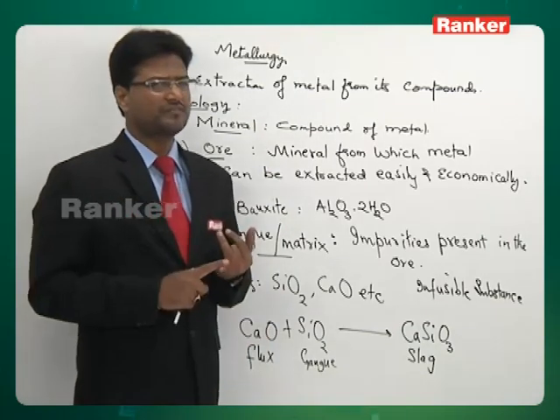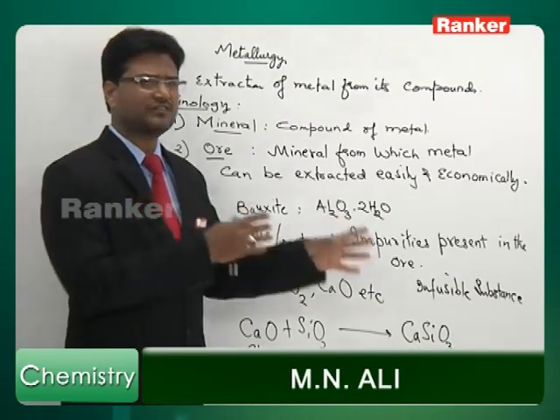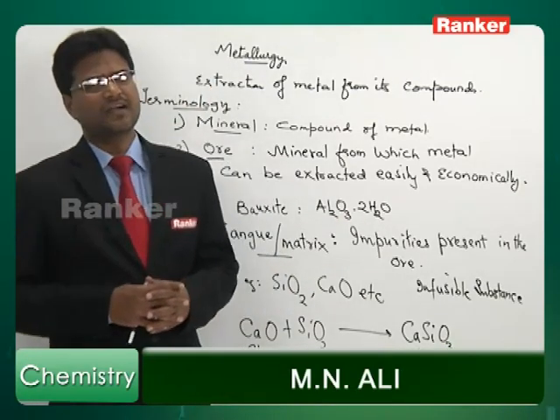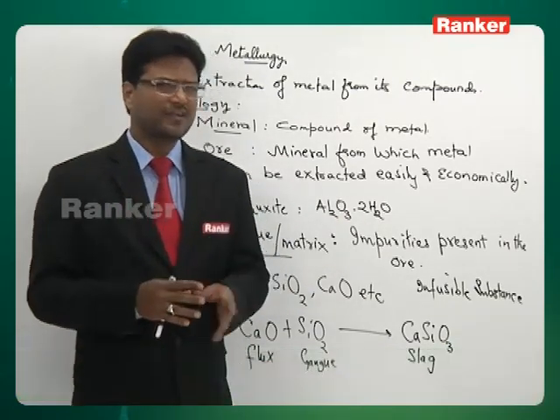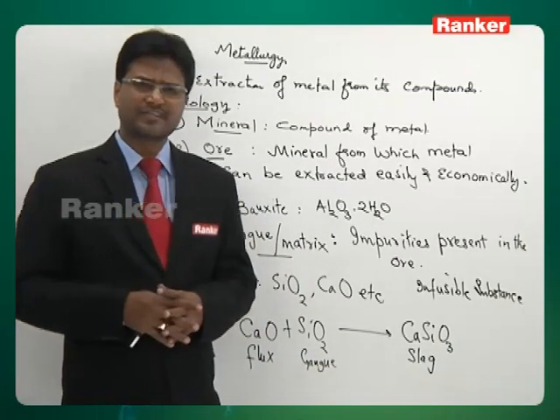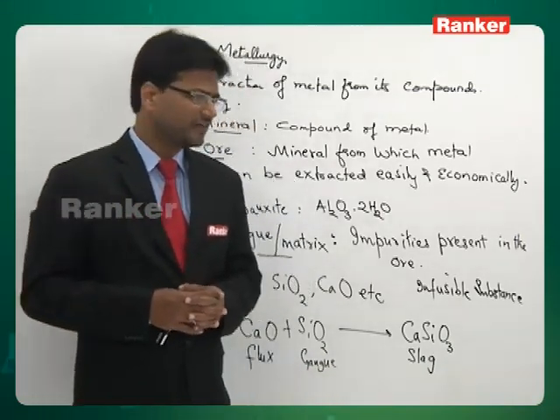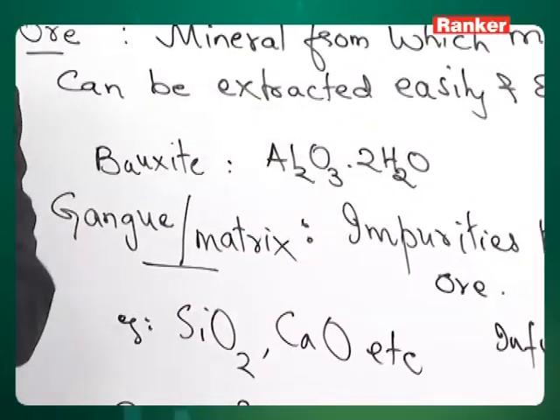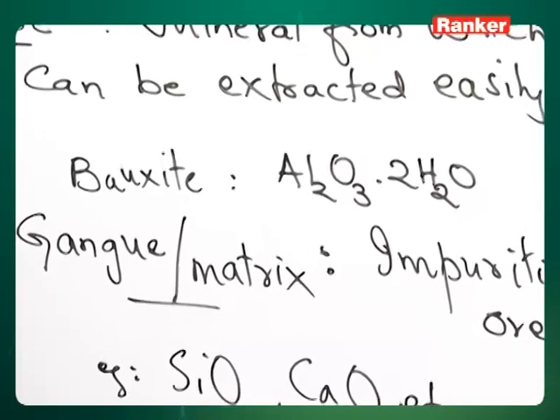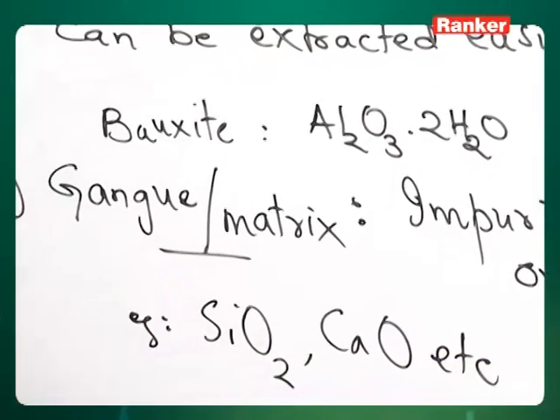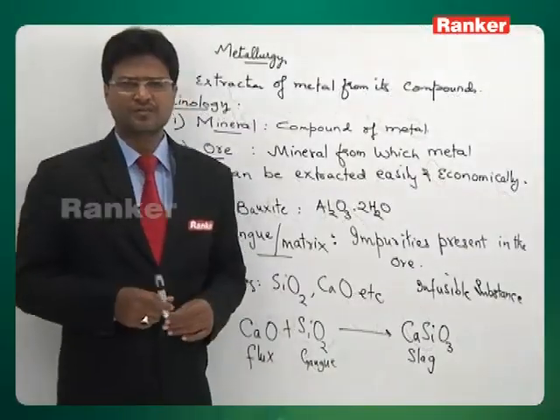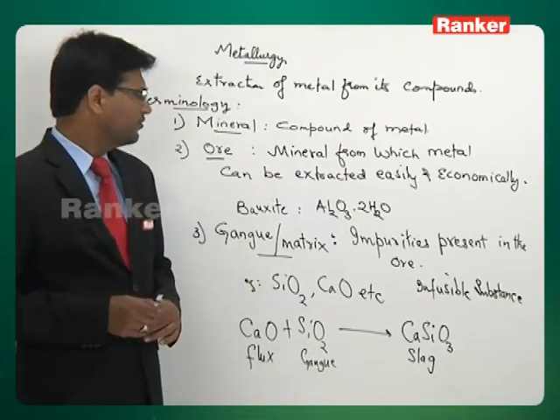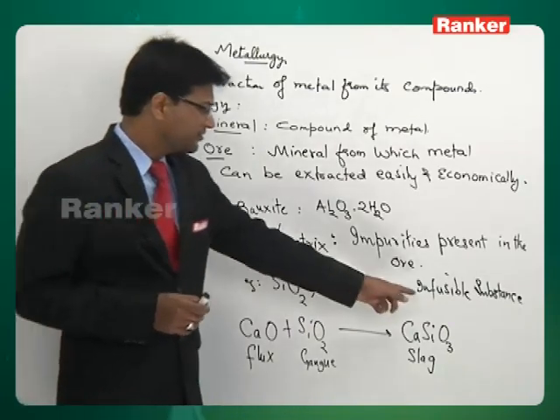We have seen what is a mineral, the compound of metal which is available in the earth's crust. And what is an ore? Ore is that mineral from which metal can be extracted easily and economically. Then we have seen one example. Bauxite is not only a mineral of aluminium, it is also an ore of aluminium. Gangue is the impurity which is associated with the ore. Gangue is an infusible substance.